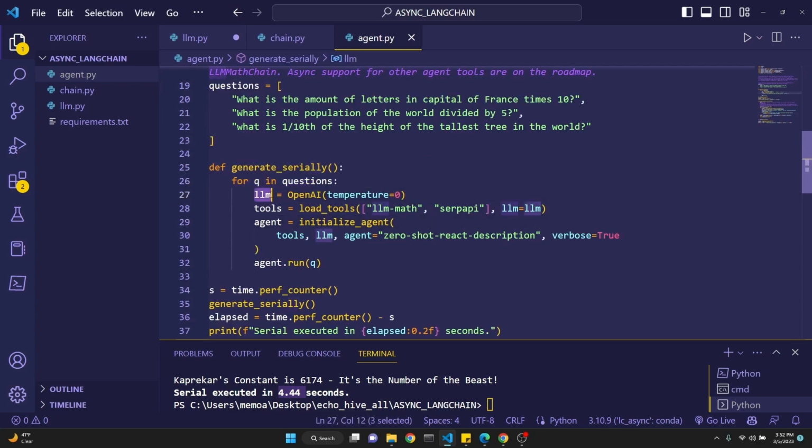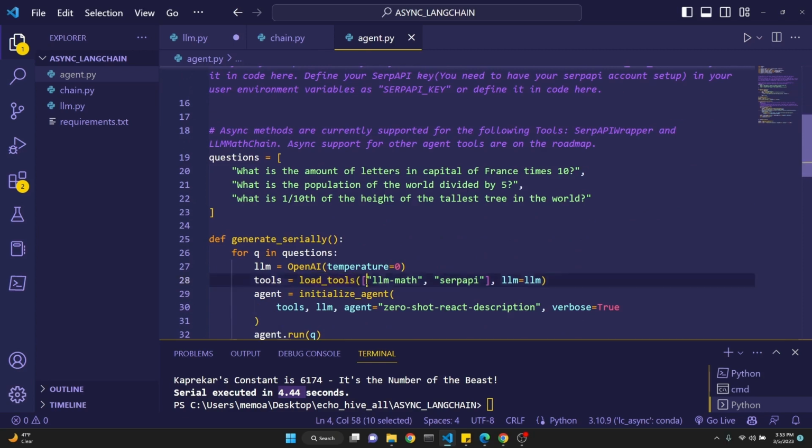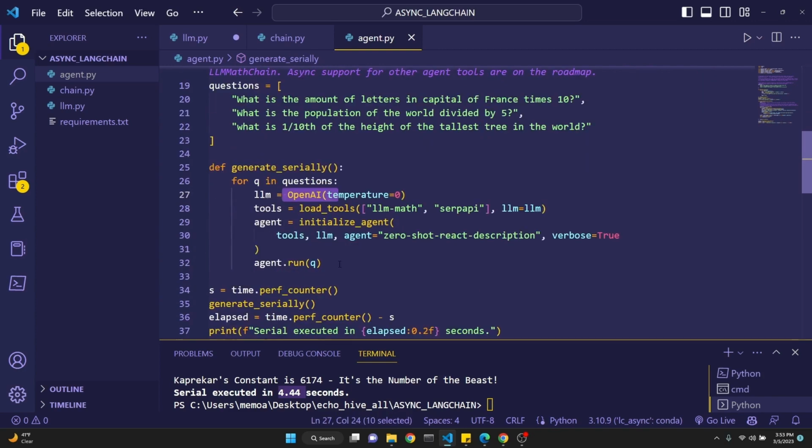We're defining our LLM, OpenAI, temperature 0. We're defining our tools with load_tools, which we have imported right here. And then we are assigning llm-math and serpapi to it. Pay attention and be careful with the syntax. And our LLM is the LLM which we have defined right here. Then we are initializing our agent to the variable agent. initialize_agent, we give it the tools which we have defined, and then the LLM, which we have assigned right here.